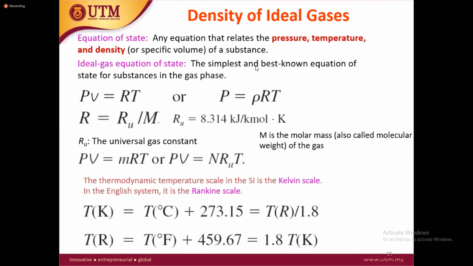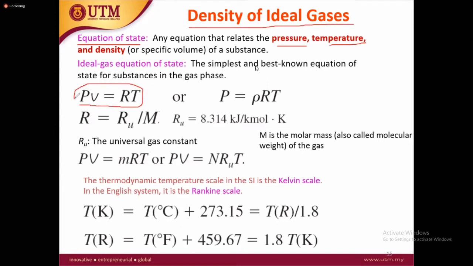For example, in this case, we have the discussion about the density of ideal gases. Why are we talking about the density again and again? Because the density is very, very important. Density has a relation with the temperature. Density can be changed with the pressure. So when we talk about the density, we have to immediately discuss the equation of state. Equation of state is dependent on pressure and temperature. This is the equation of state, or ideal gas equation.